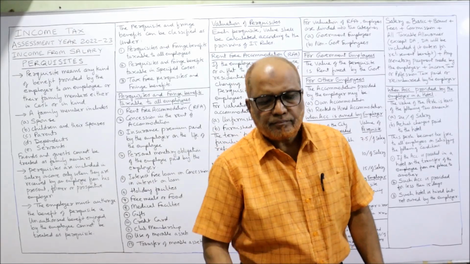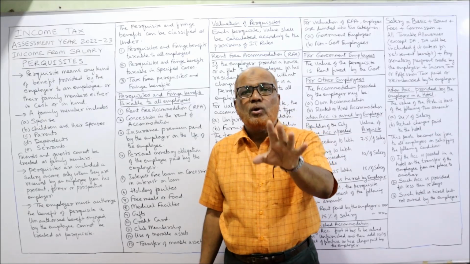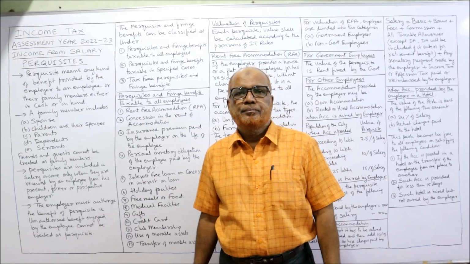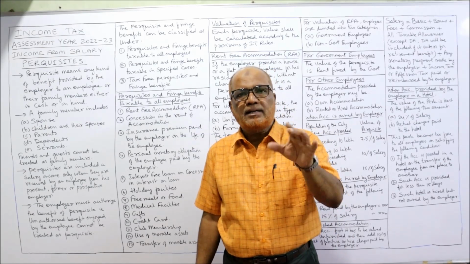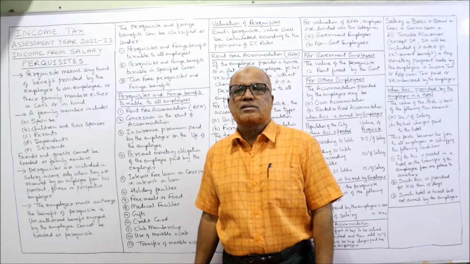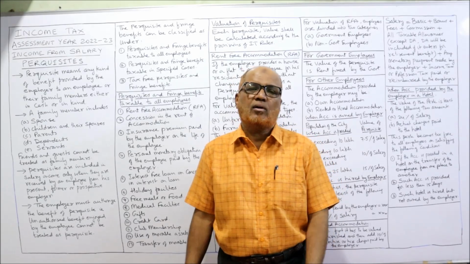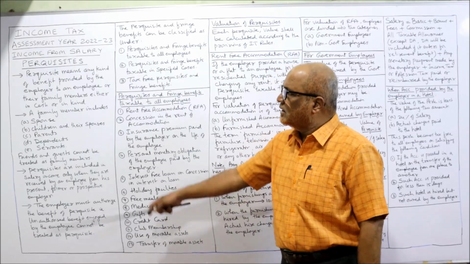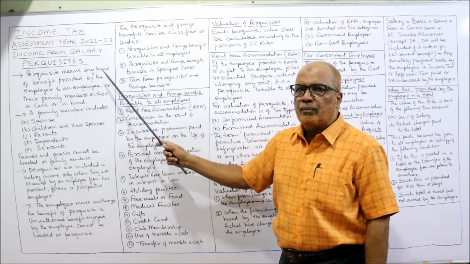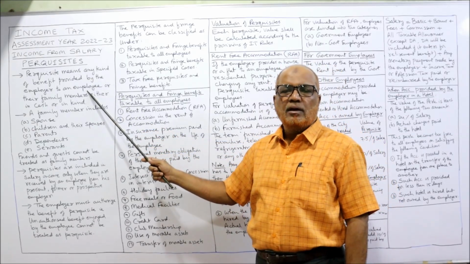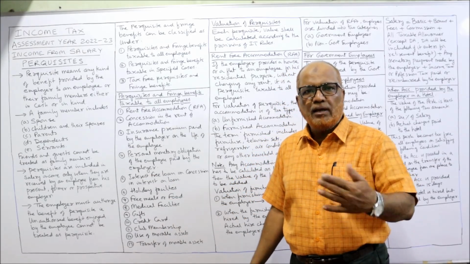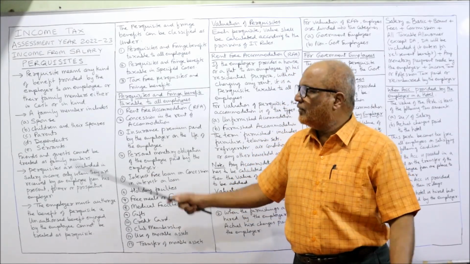And remember, perquisites are also equally taxable. If it is fully taxable, then tax will be applied even on perquisites by calculating the value according to the provisions of the Income Tax Act. Now, perquisite means any kind of benefit provided by the employer to the employee, either in cash or in kind, either to the employee or the family members.